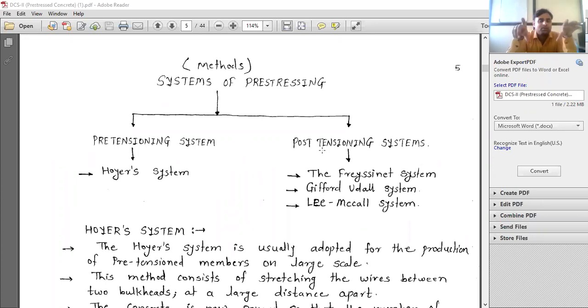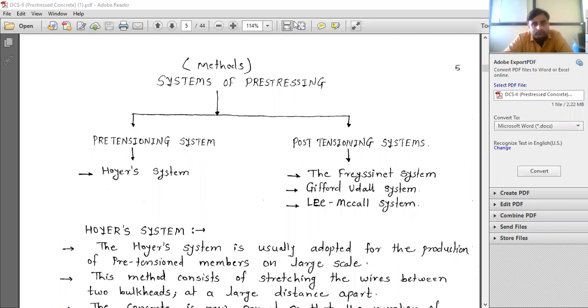But there are several methods of pre-stressing, or these are called as the systems of pre-stressing, and these are one of the important systems. Okay, so that we will see these systems in detail. MCQs will be asked on these systems. MCQ questions will be there. No theoretical question will be asked in the examination that define Freyssinet system, explain Gifford-Udall system. These types of questions will not be there in the examination. Okay, you can refer also previous year's question.